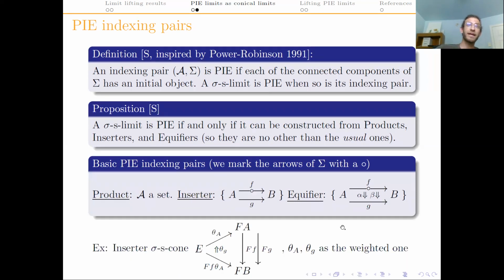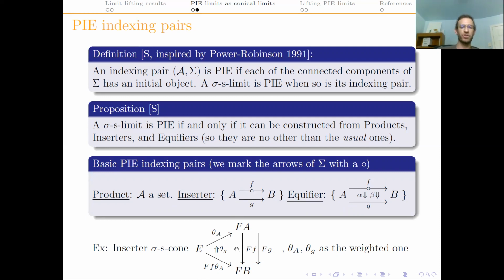Sorry, so we get that only theta a and theta c are the actual data in the cone, which is, as we expected, the data for an inserter cone, an arrow into f of a, and a double cell, just like this. So the idea or the intuition for pi limits and pi indexing pairs is that this is what always happens. In each connected component, you have an initial object, in this case A, and only one marked arrow from it to the other objects.